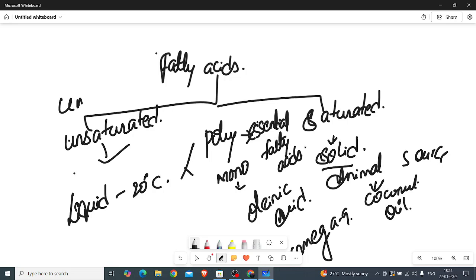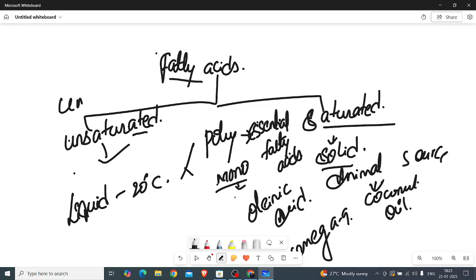These essential fatty acids, like safflower oil and sunflower oil, all come under polyunsaturated fatty acids. Mainly fatty acids are divided into saturated and unsaturated. Saturated means the things which come from the animal source, whereas unsaturated is the liquid source, like the things that come from the plant source. Here the unsaturated fatty acids are again subdivided into mono and poly.